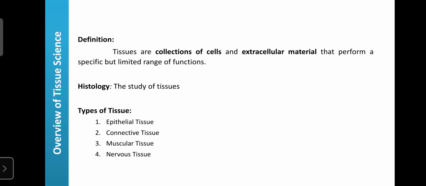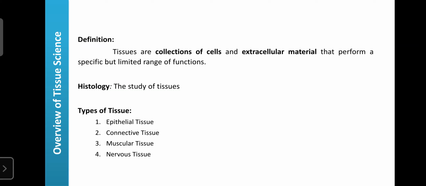Tissue is a collection of cells and extracellular materials that perform a specific but limited range of functions. They are a group of cells having only specific functions. For example, the tissue of glands only secretes the secretions, whatever substances are synthesized in the glands. So they perform the specific function, but those functions are limited, not varied.